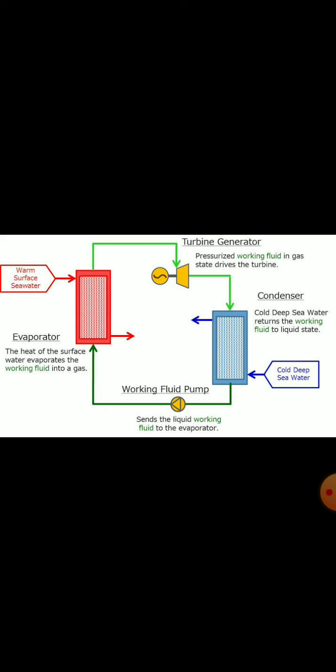You see, now we know what a condenser is. Condenser will cool things down. So in this condenser, this cold water will condense the vapor. When condensation happens, the vapor will become liquid again. Vapor will be changed into liquid, so again it became liquid ammonia, and this liquid ammonia will be sent again to get evaporated. So this way the cycle goes on. This is the working of an ocean thermal energy conversion plant.